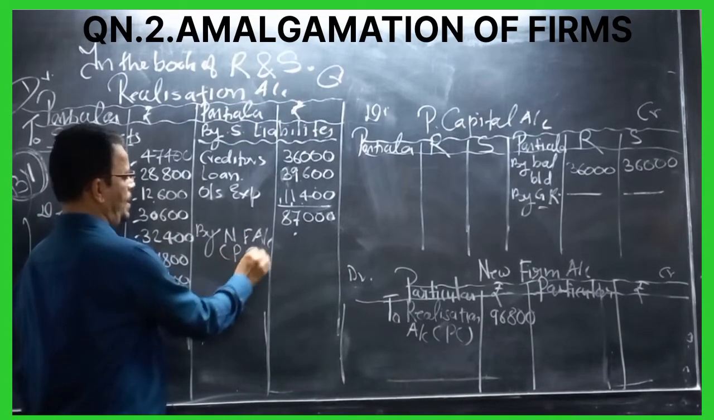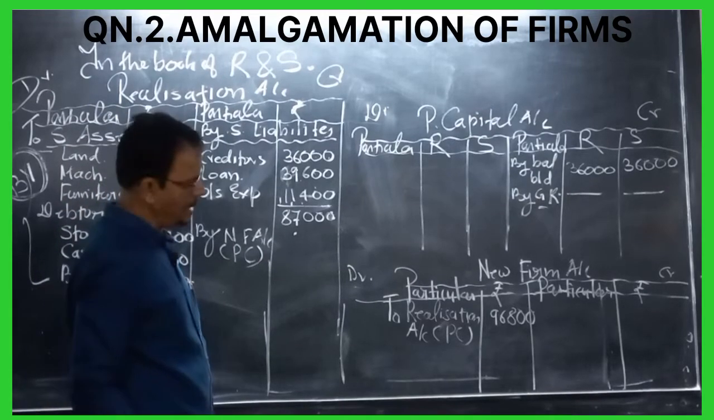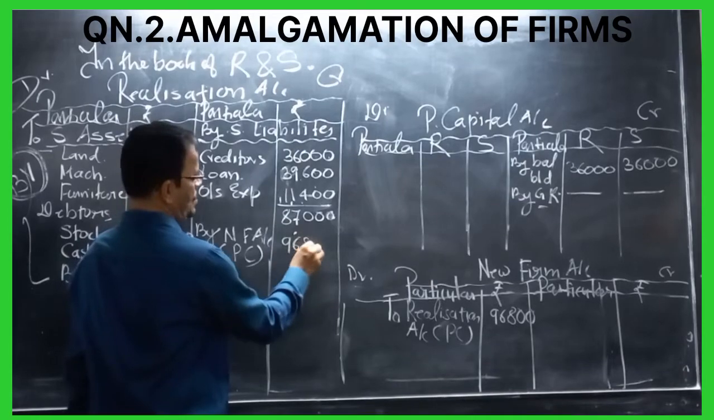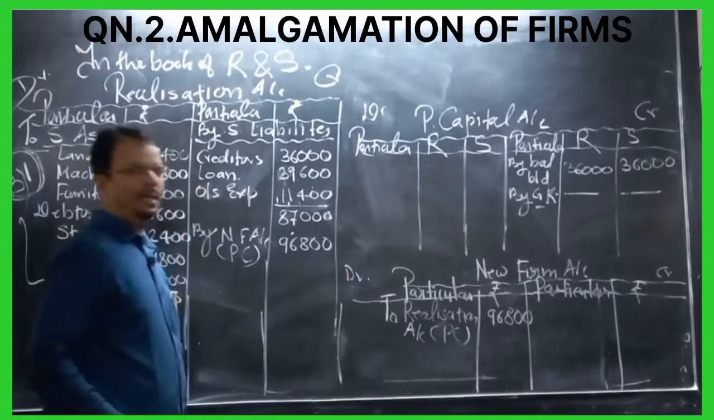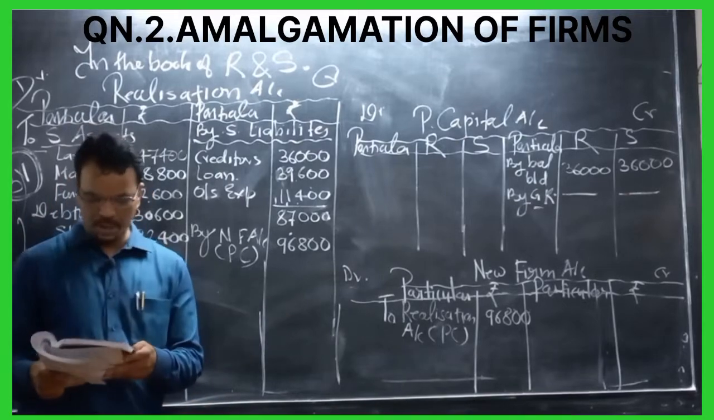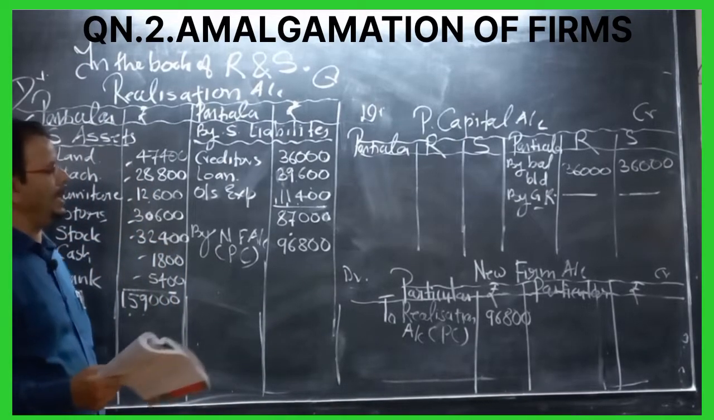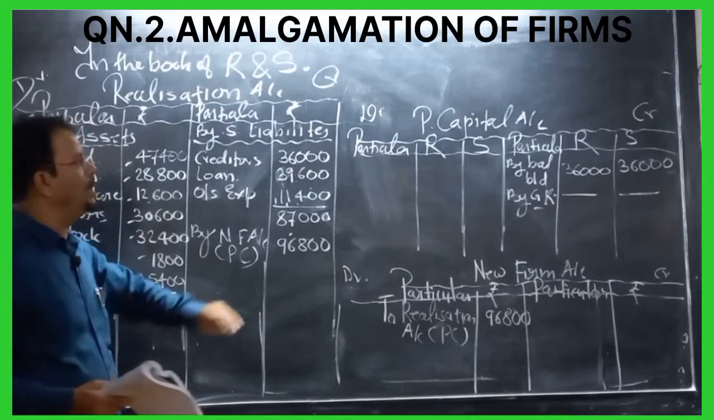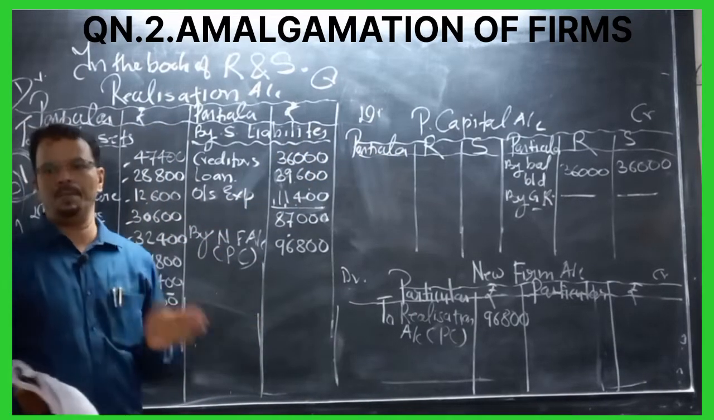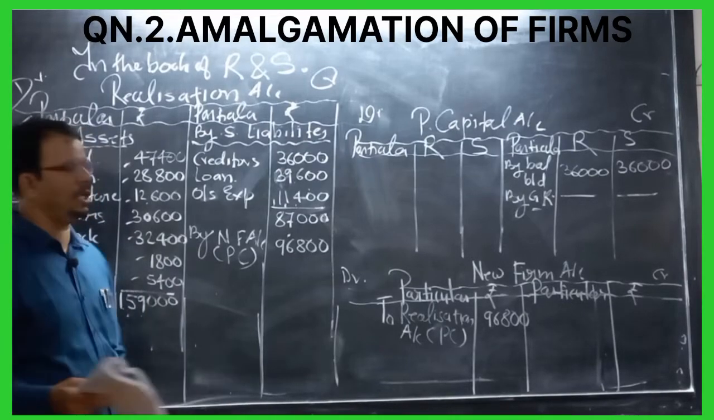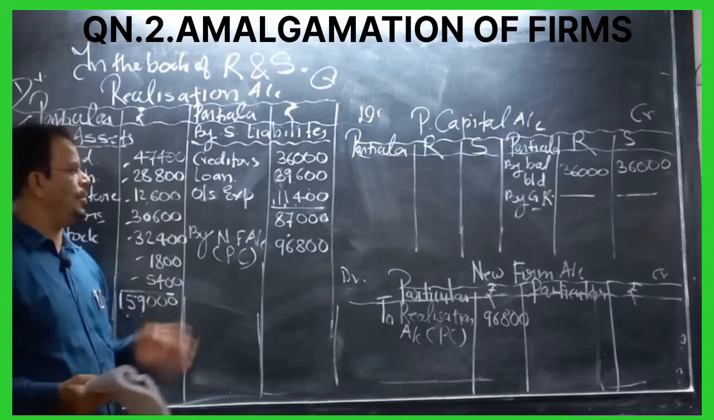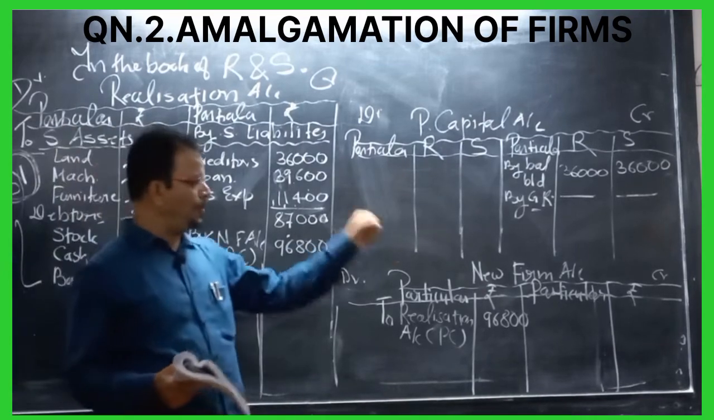In the bracket, PC, purchase consideration. How much is coming? 96,800. So in this question, there is no asset taken over and there is no liability taken over. So partners capital account debit to realization will not be made here, because the adjustment is not given on assets. Asset taken over is not given, so it will not be made. So all postings are over.